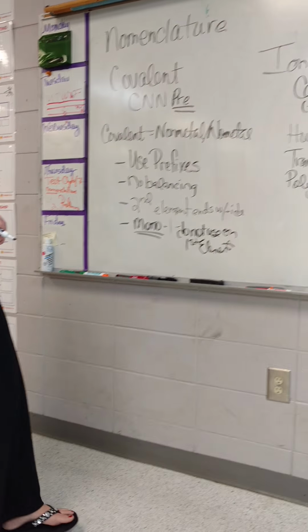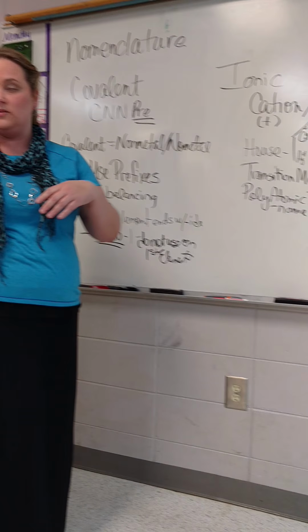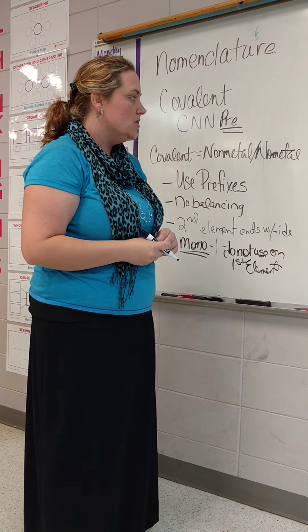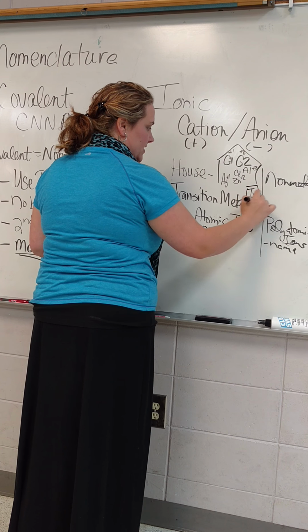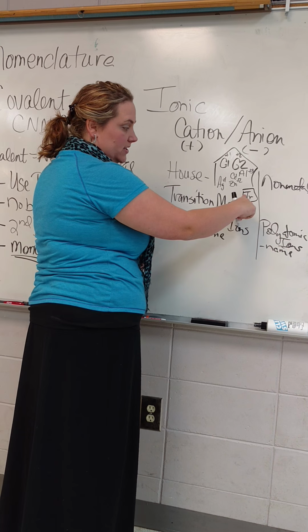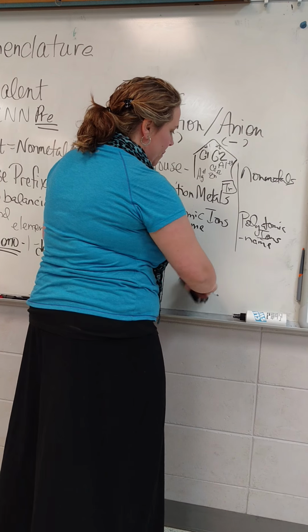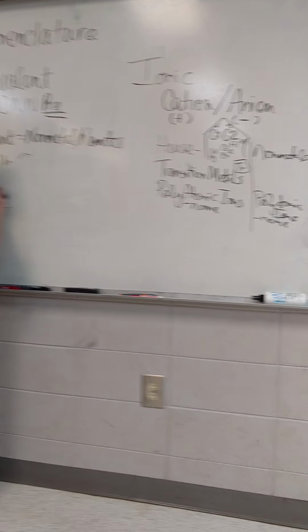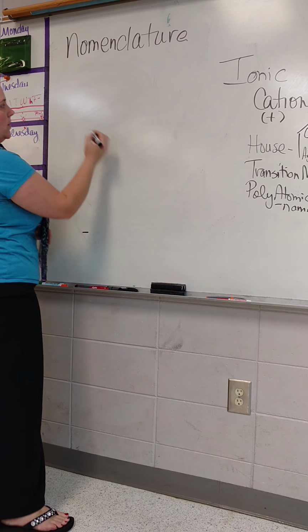The transition metals are anything else, and they're transition metals because they could either be positive 1, positive 3, positive 4, positive 5, whatever they may be on the day you're looking at. So in this case, we put these as TR metals instead of house, and the reason we do that is because we think transition, Roman numerals. Now, if we want to name those transition and Roman numeral metals, we need to know two things.